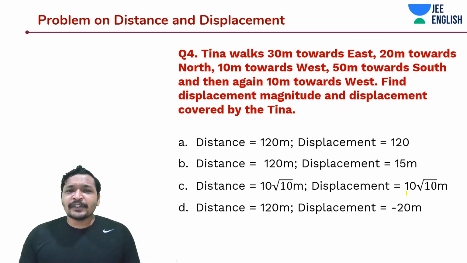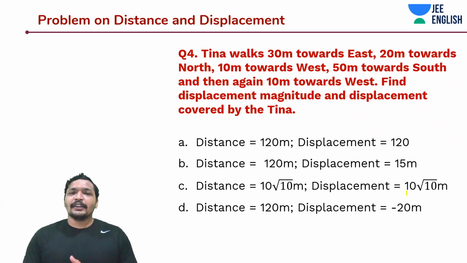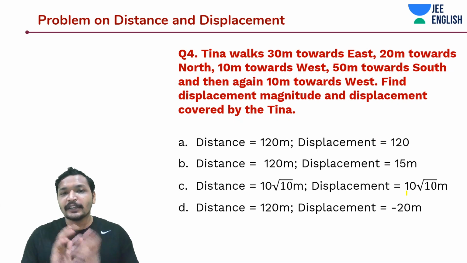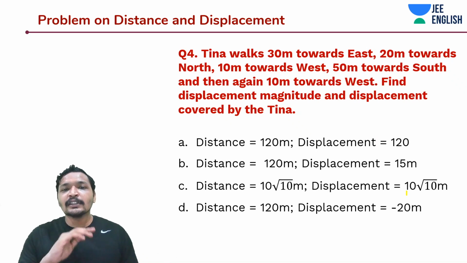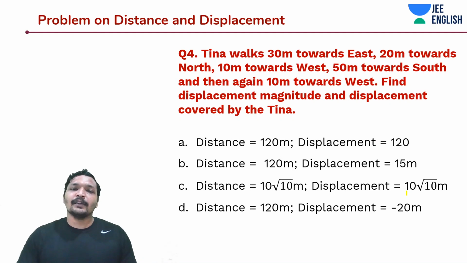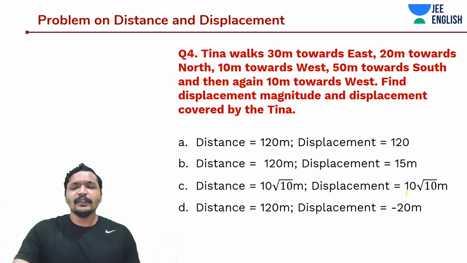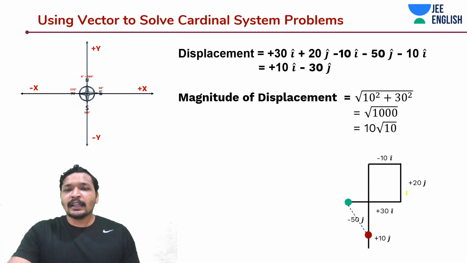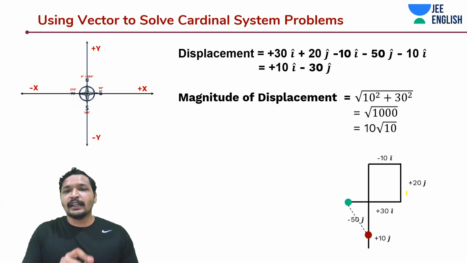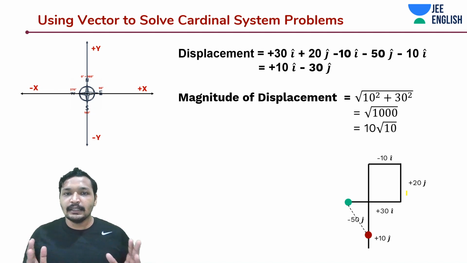So is there an easy way to do this? Of course, we have been talking all about vectors, and we are going to make use of vectors to solve this problem easily. We can solve this in less than half a minute if you apply vectors and understand the cardinal system. One thing I can do is keep on drawing, assess the triangle and its hypotenuse, but that would get lengthier. Rather, I would directly write the i cap and j cap terms.